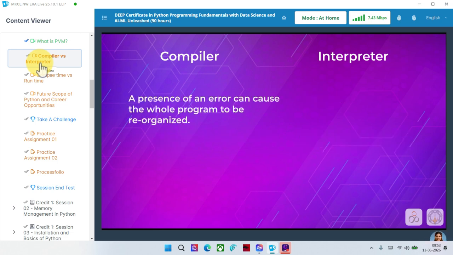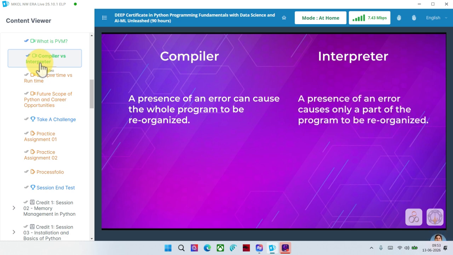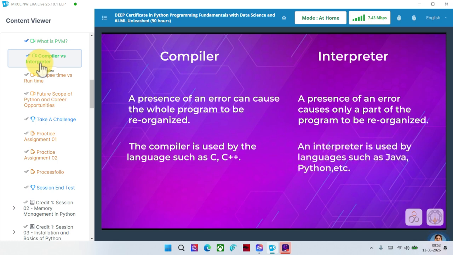The presence of an error can cause the whole program to be reorganized in a compiler, whereas the presence of an error causes only a part of the program to be reorganized in an interpreter. The compiler is used by languages such as C, C++, whereas the interpreter is used by languages such as Java, Python, etc.